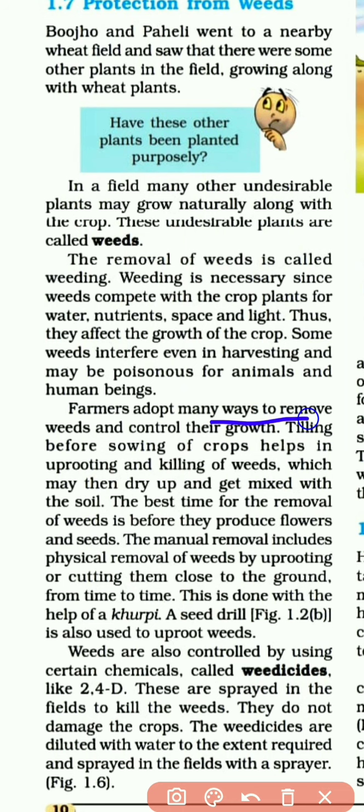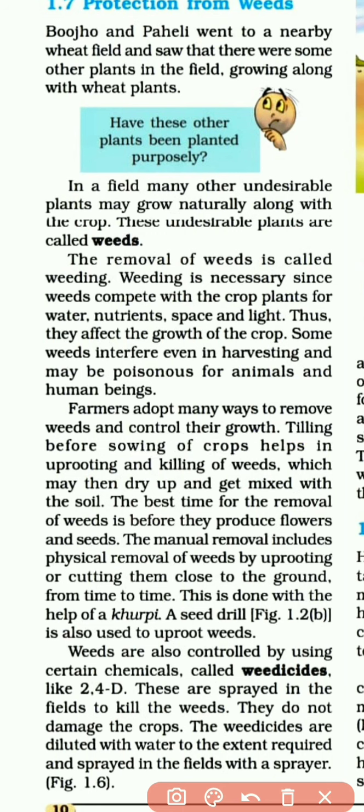Farmers adopt many ways to remove weeds and control their growth. Tilling before sowing of crops helps in uprooting and killing of weeds, which may then dry up and get mixed with the soil. So there are different ways of removing weeds, so that we can control their growth. What is the first one? Tilling before sowing of crops.